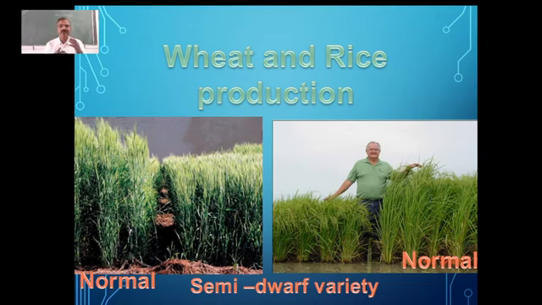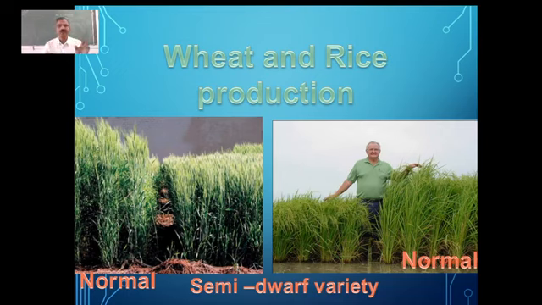So earlier, if you take wheat and also rice, they were growing them with more height, and they were taking many days, 160 days, 180 days sometimes, that is almost 6 months. So 5 months to 6 months were the lifespan of these wheat and rice plants.